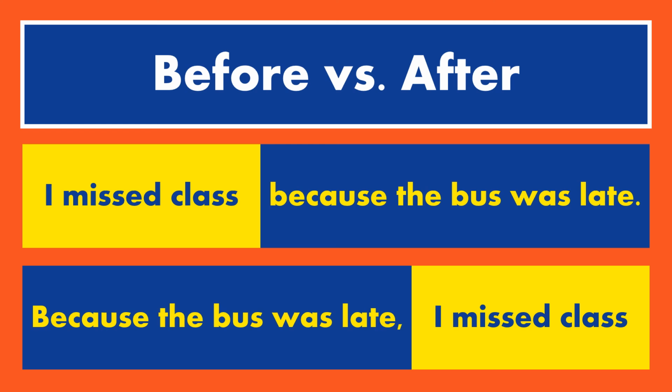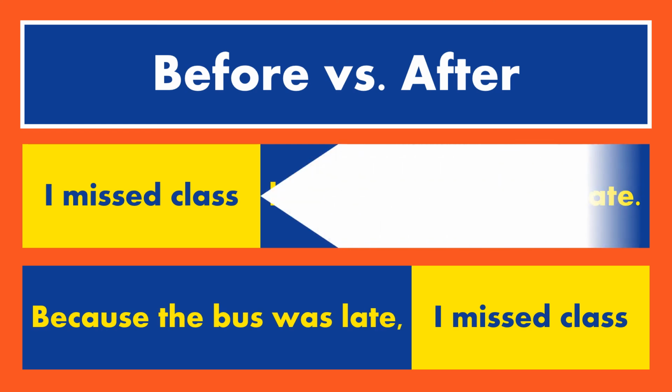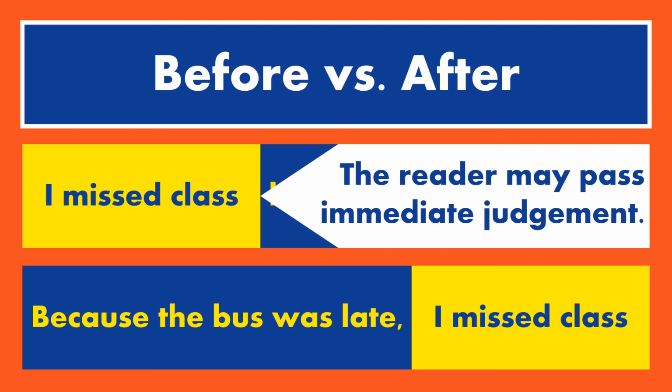Let's first take a look at when you have the independent clause first, I missed class. When the reader sees that, the brain is lightning quick. It's going to start making judgments and assumptions, and it may immediately assume that the person speaking does not take their classes seriously, that they have poor time management skills. And then when they read the subordinate clause after, it comes across as an excuse.